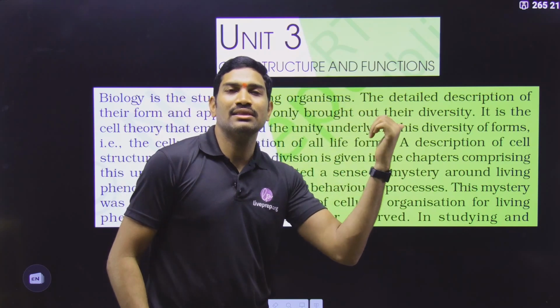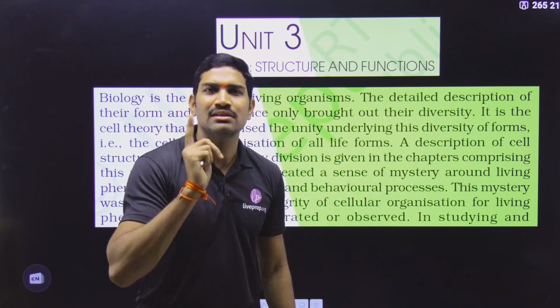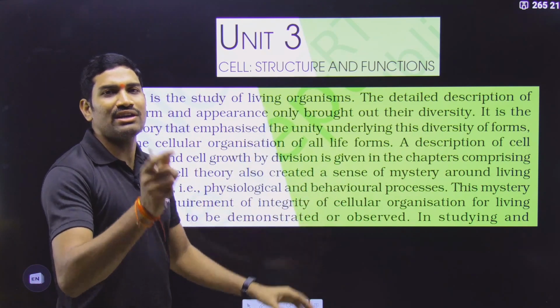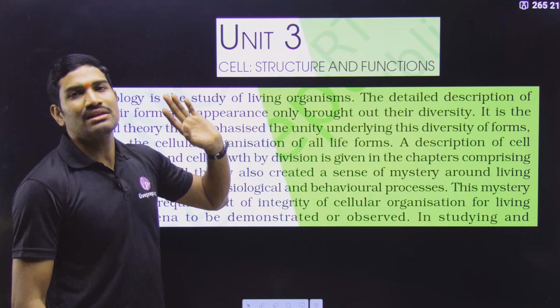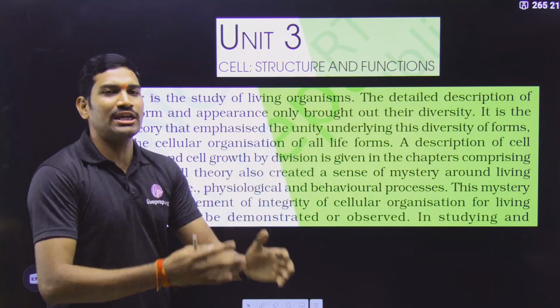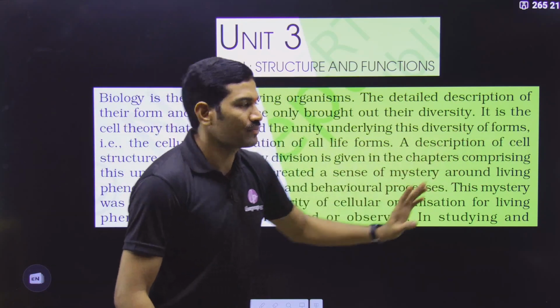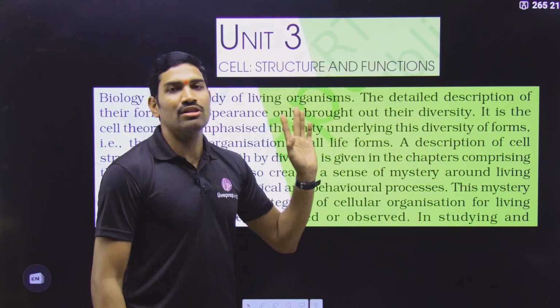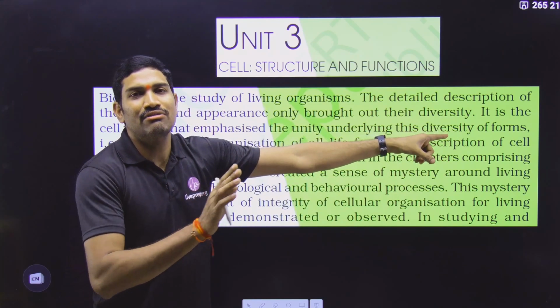With the help of cell theory. Whatever the organism, the basic requirement is the cell. Whatever the form or appearance, if it is a living organism, it compulsorily consists of cells. In this way, cell theory has united all these different forms of organisms. This is what they are saying. Next one, that is the cellular organization of all the forms. What has united this? Cell theory has united these diverse forms.